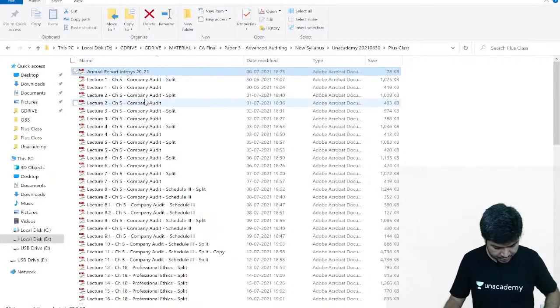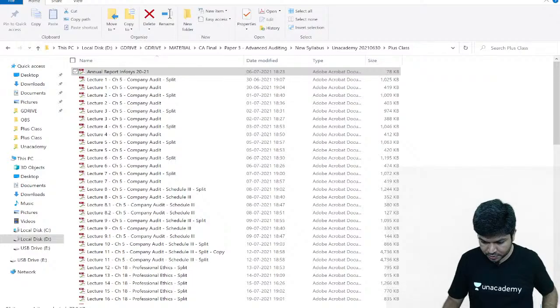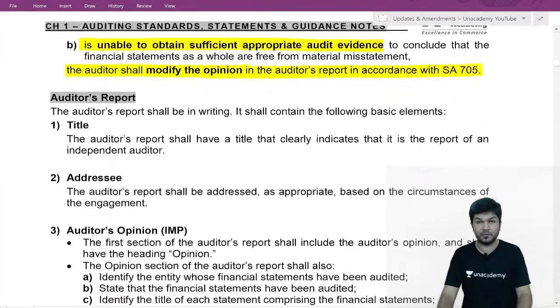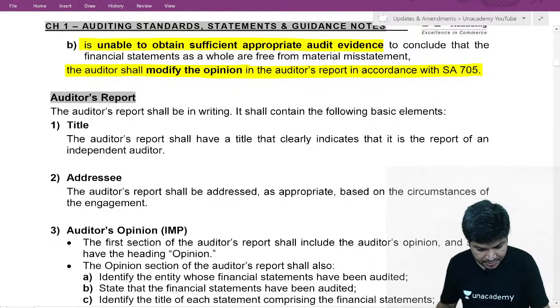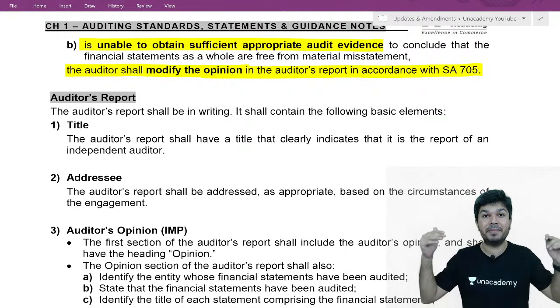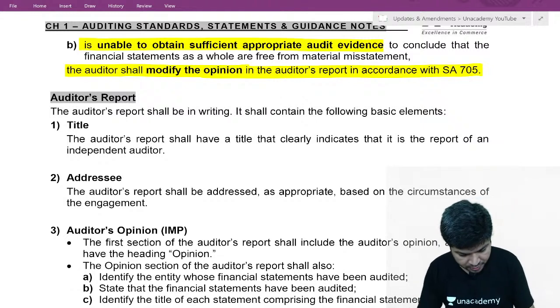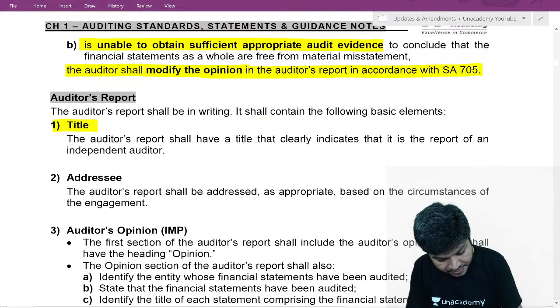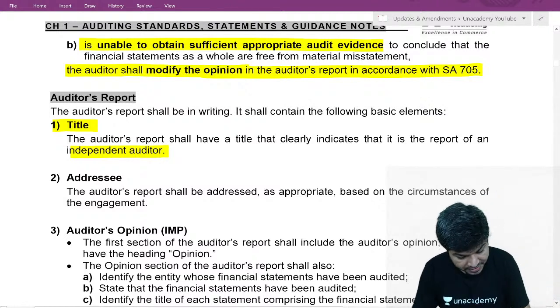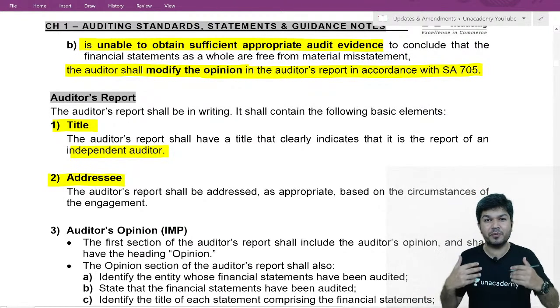Okay, coming back to our material, then I'll come back to Infosys. Audit report. First of all, the title. The title of your audit report should clearly state it's an independent auditor's report. First is title. Title is independent auditor's report. Number two is addressee. We give the report to whom?